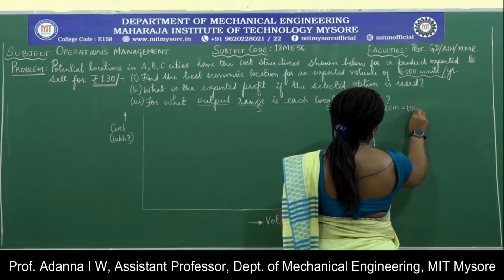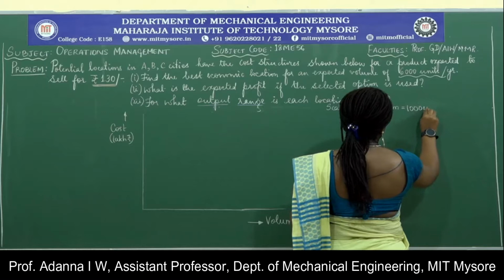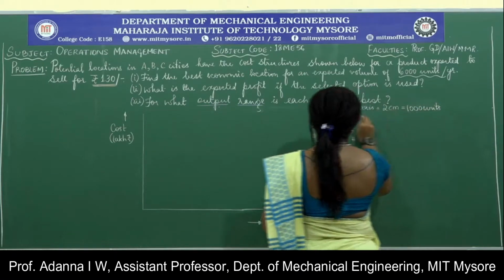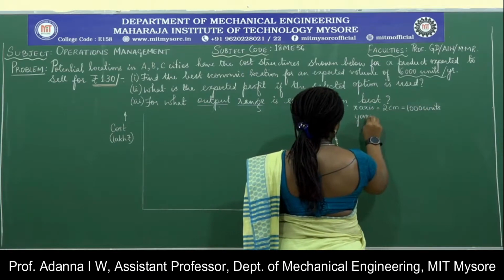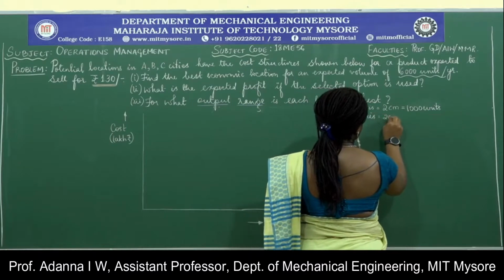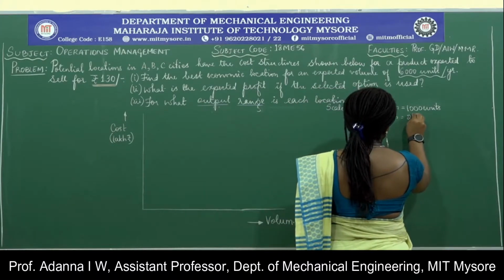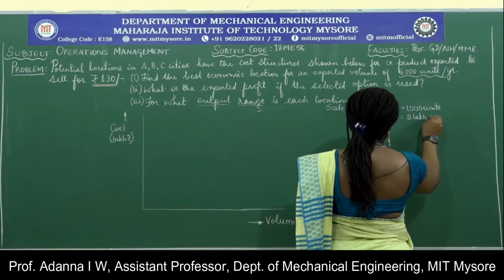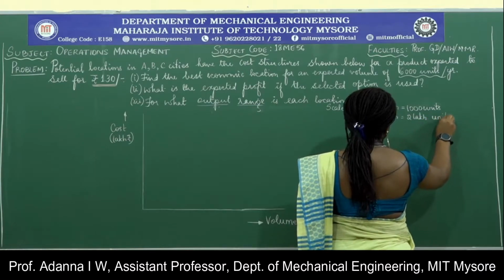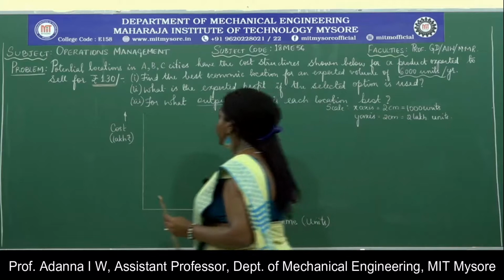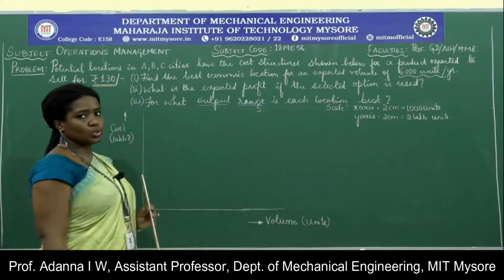So 2 centimeters, and the y-axis, now divide this suitably.